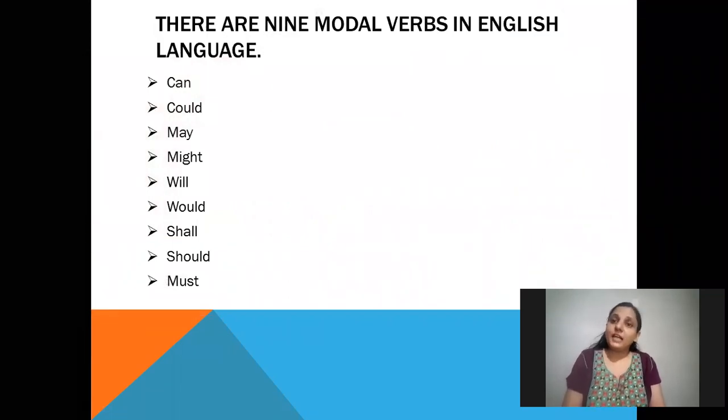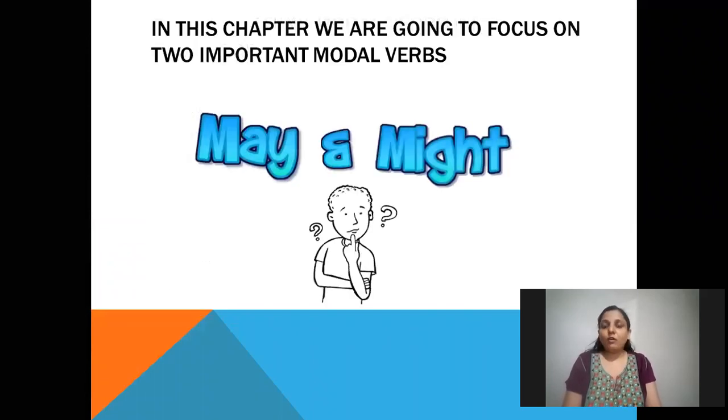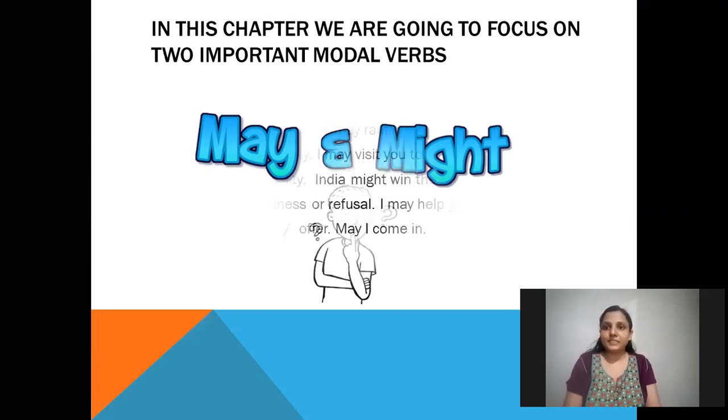So, there are 9 modal verbs in the English language. Which are they? Let us see. Can, could, may, might, will, would, shall, should, and must. All these are modal verbs. In this chapter, we are going to focus on two important modal verbs, that is may and might.